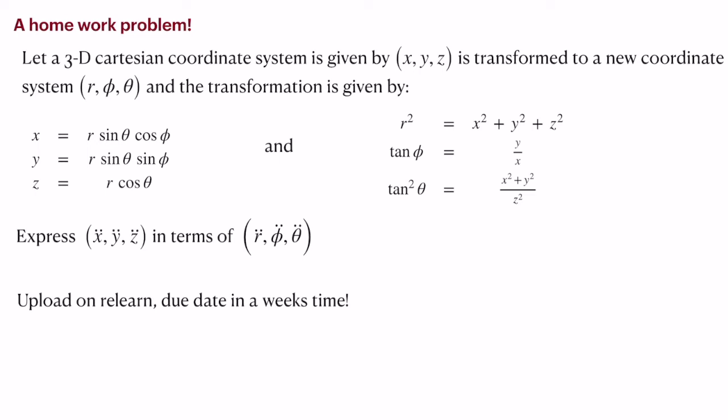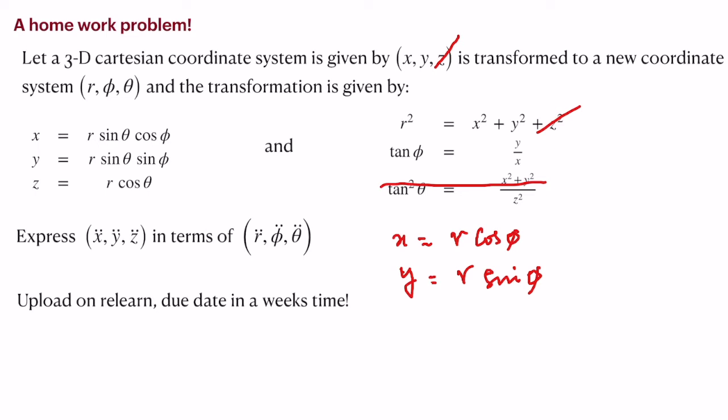You have a Cartesian three-dimensional coordinate. You can restrict it to two dimensions, to make life a little simpler. You reduce this to two dimensions, and you have the equations x is equal to r cos phi and y is equal to r sin phi. In the same way, r square is equal to x square plus y square, and tan phi is equal to y by x.